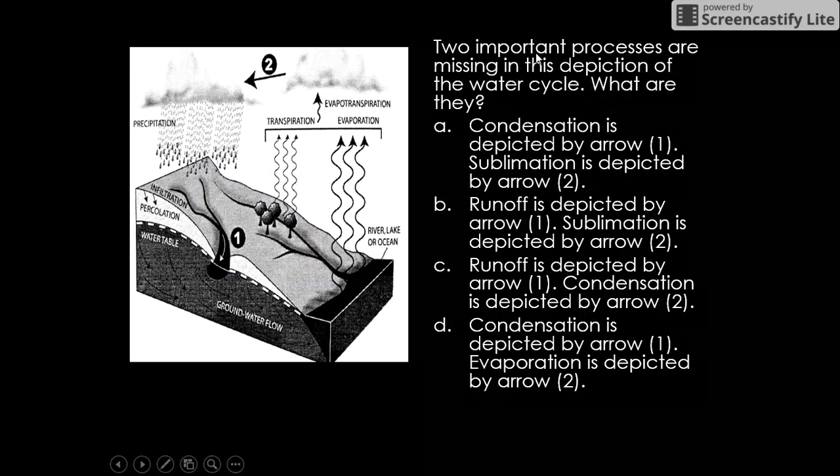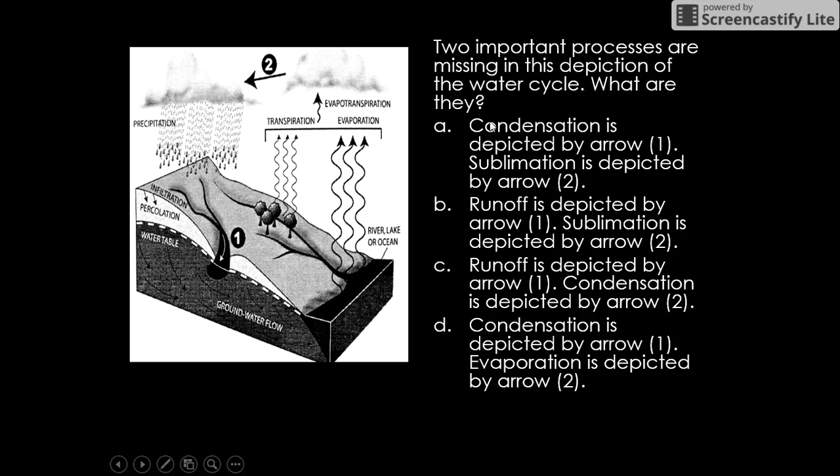All right, 2 important processes are missing in this picture of the water cycle. What are they? So we're looking at 1, what is 1 showing, and what is 2 showing. So 1, I would say, is showing what? What do we see water doing? We see the arrow pointing downhill.